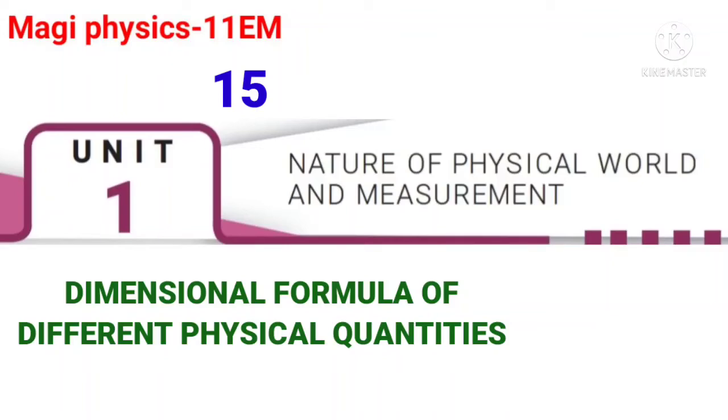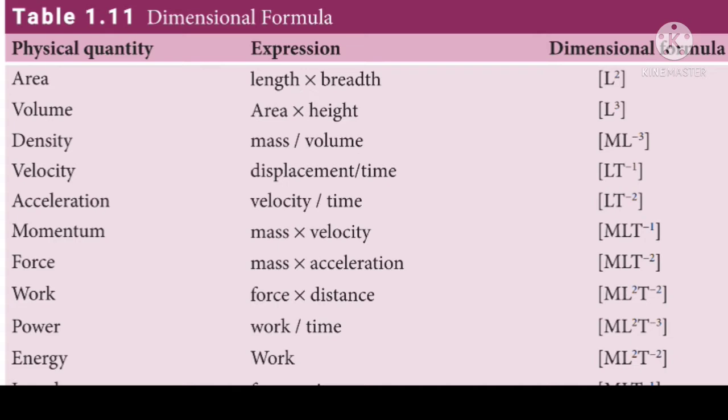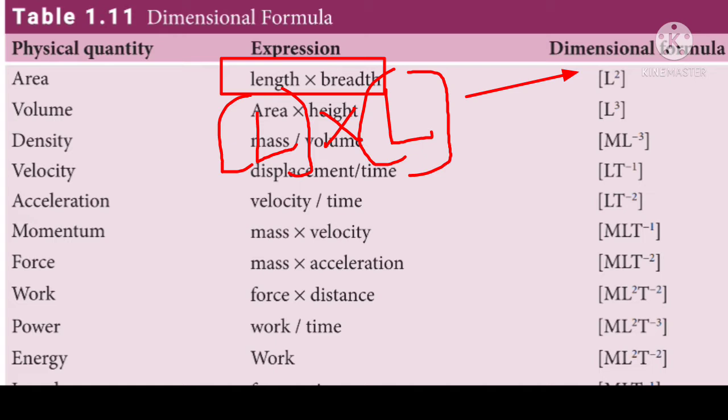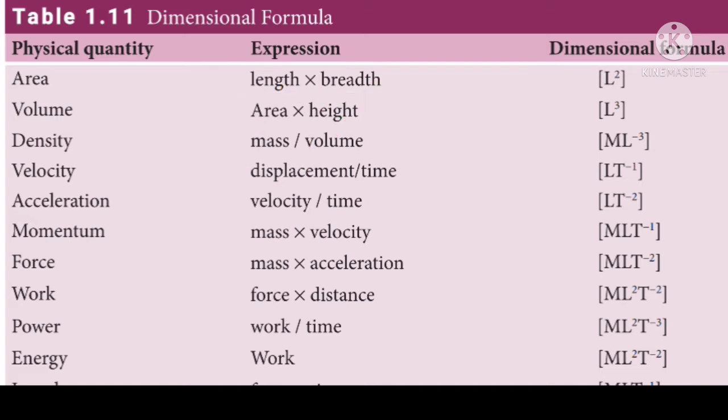Hello students, now we are going to discuss the dimensional formula for various physical quantities. Look at the first physical quantity, area. What is the formula for area? Area is equal to length into breadth. So what is the dimension for length? L, and the dimension for breadth? L. So L into L will become L squared. That L squared must be written within square bracket. So this is the dimensional formula for area.